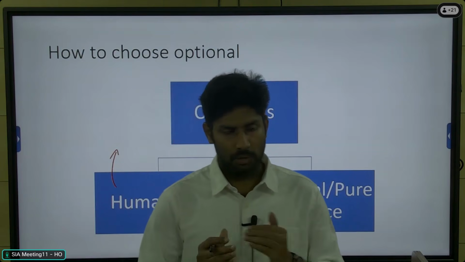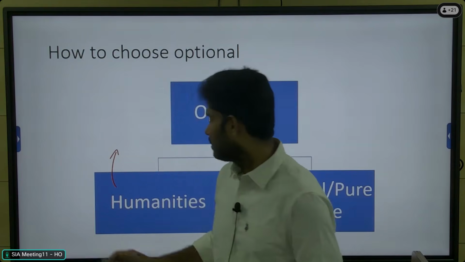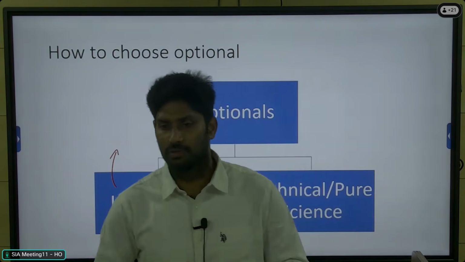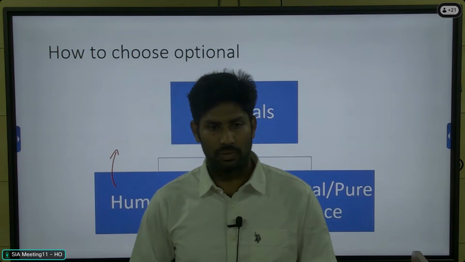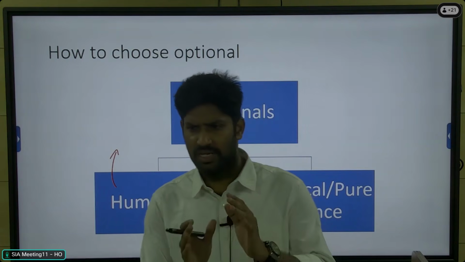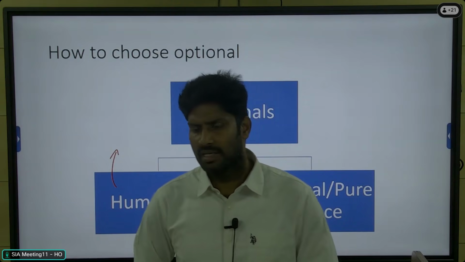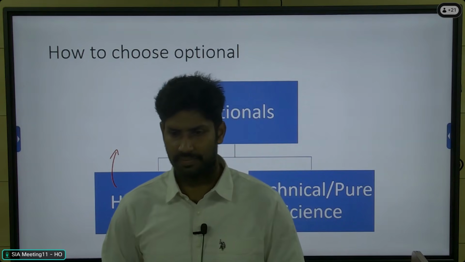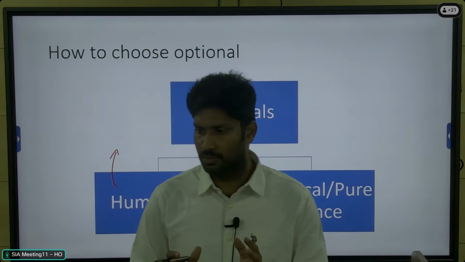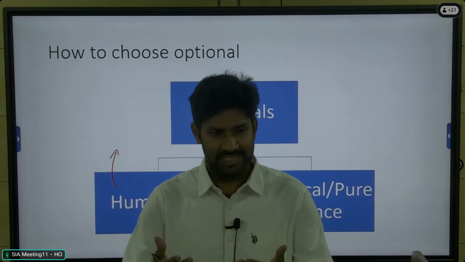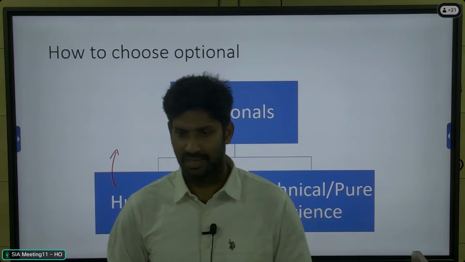With this huge overlap, basic awareness is enough to attend most of the questions. No need to go in depth. Only a few areas have theories or technical content, but most topics are general. Here your answer writing skill is very important, and the evaluation is mostly subjective. If you convince the examiner, you can get maximum marks.